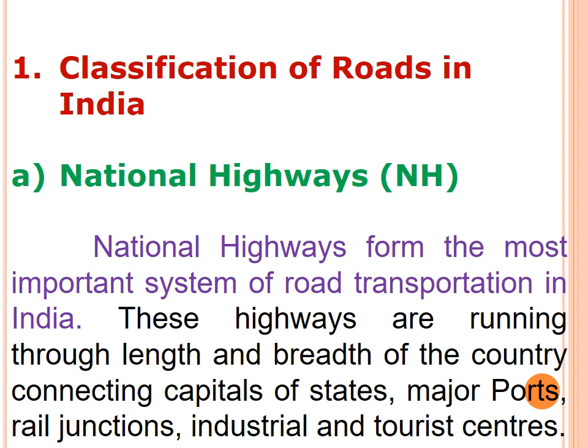So in India, the national highways are the most important transportation system, because from these highways we can go to the capitals of states, major ports, rail junctions, and industrial and tourist centers. Got it?